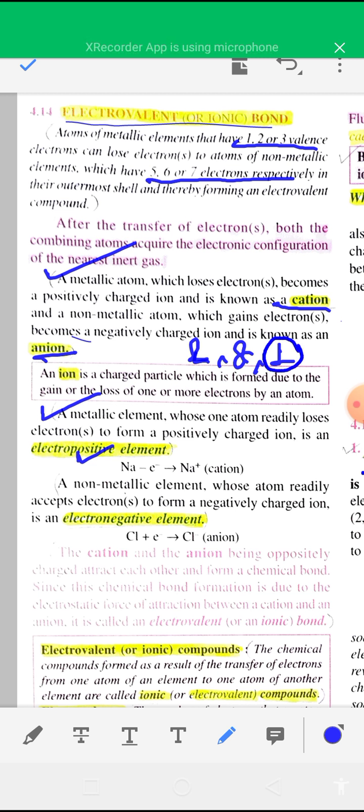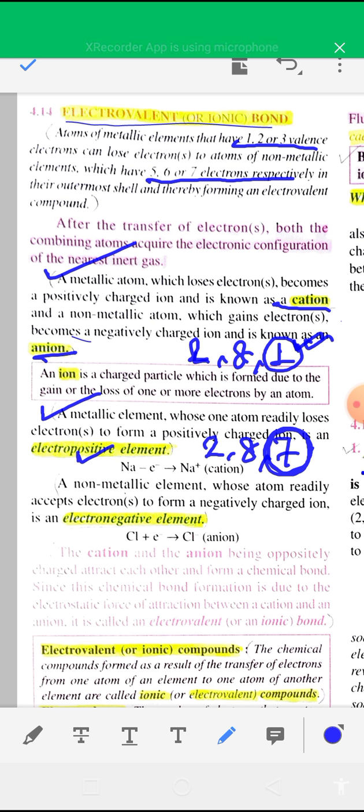So sodium has 1 electron in its outermost shell, and the atomic number of chlorine is 17, so a chlorine atom has a total of 17 electrons: 2 electrons in the first shell, 8 in the second shell, and 7 in the third shell. 2, 8, 7 is the electronic configuration of chlorine. So chlorine has one electron less than an octet, and sodium has one extra electron in its outermost shell.